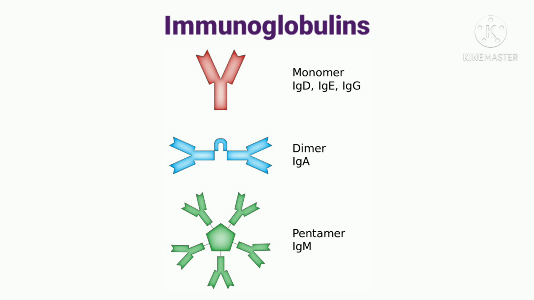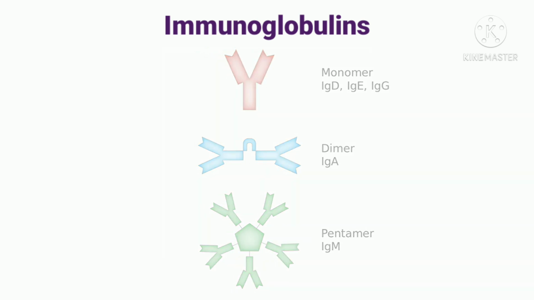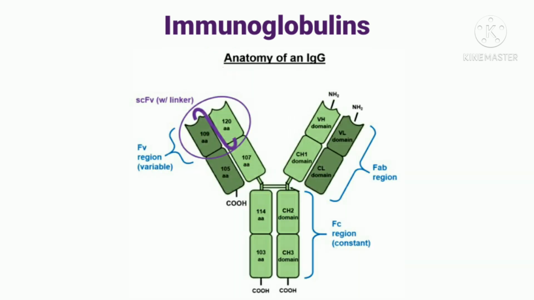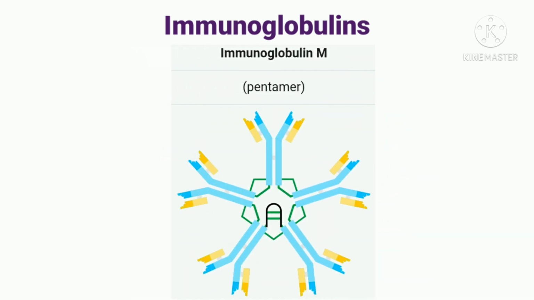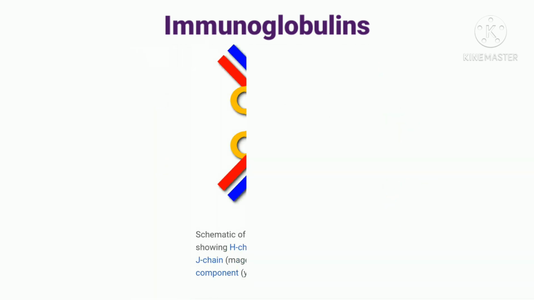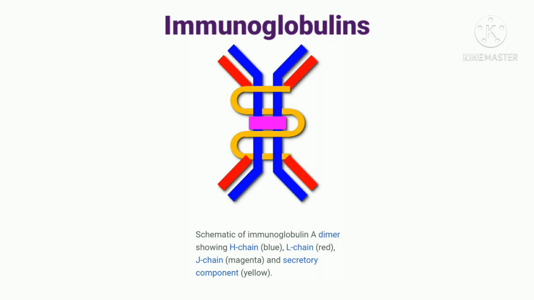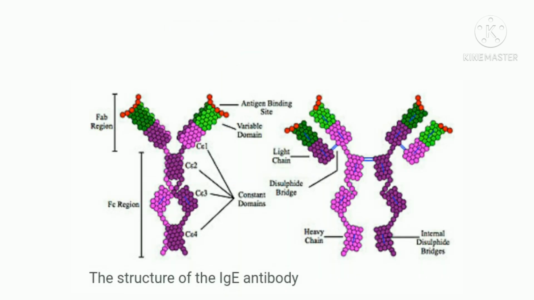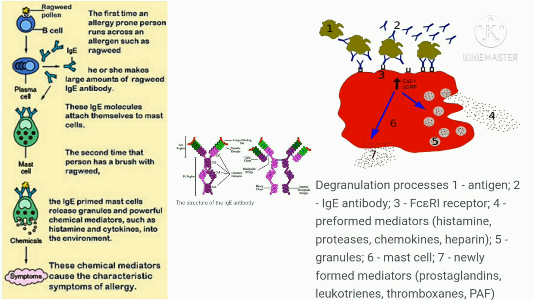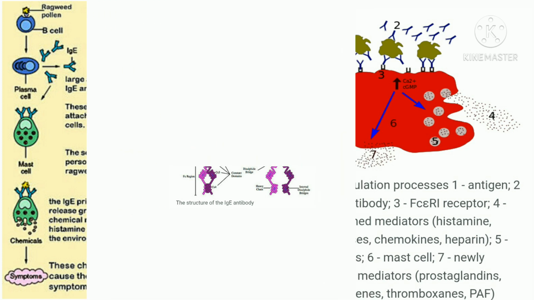The most common antibody in serum is IgG. The largest immunoglobulin is the IgM. The predominant immunoglobulin in external secretions such as saliva, tears, etc. is IgA. IgE are responsible for hypersensitivity or allergic reactions.